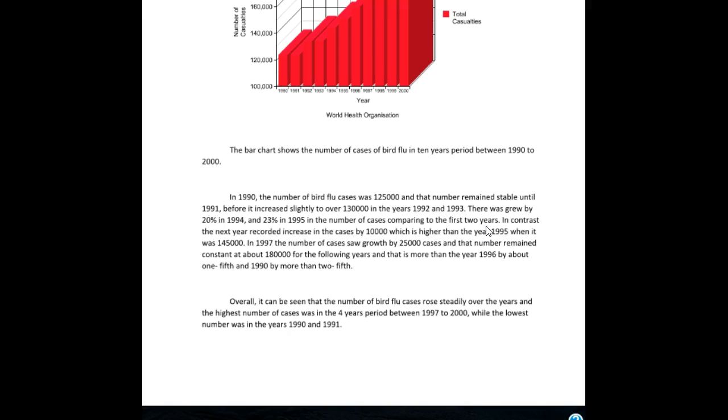In contrast, the next year recorded an increase. Here you need the article, an increase, in the cases by 10,000, which is higher than the year 1995, when it was 145,000.